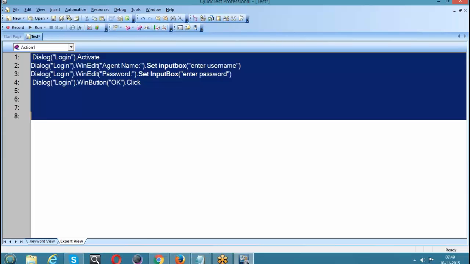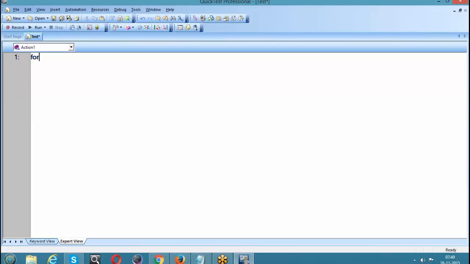Just have a look at this. For loop. For that, please take the syntax. For I equal to... Let's assume that this is a script.